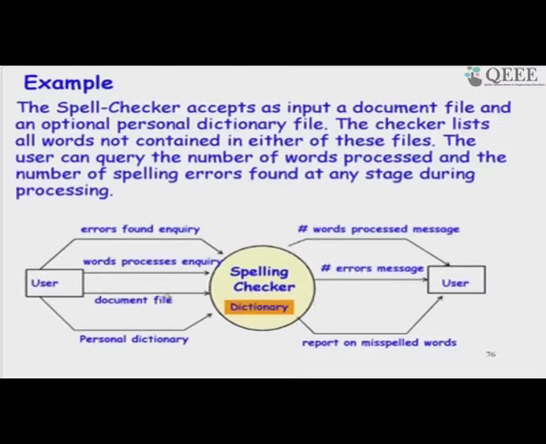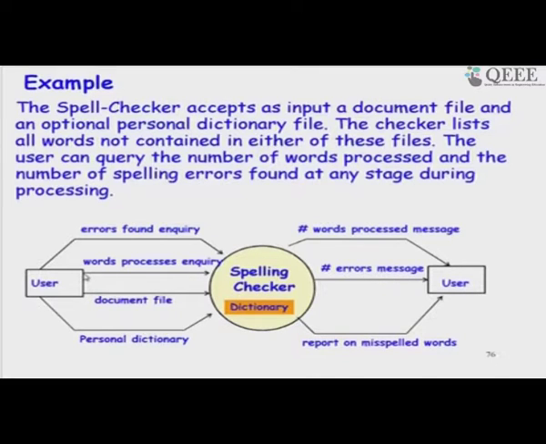And also the user can query about how many errors have been found. This will not modify anything internally, it is just a query, and it will produce a message with the number of errors.